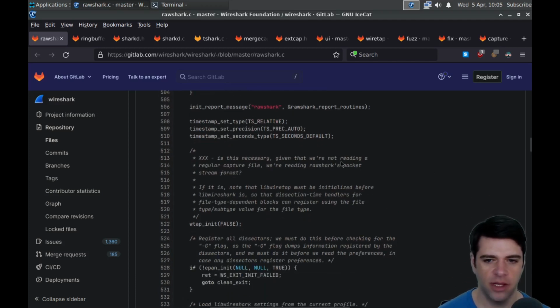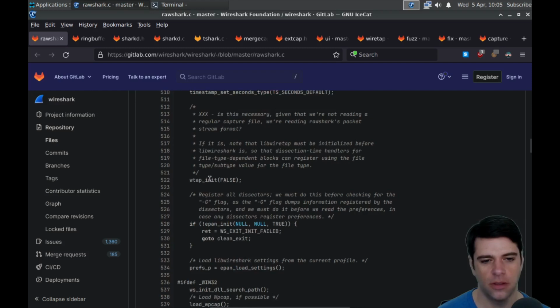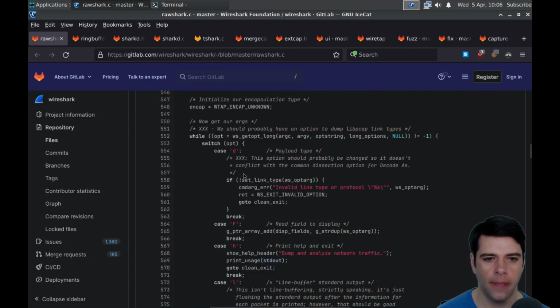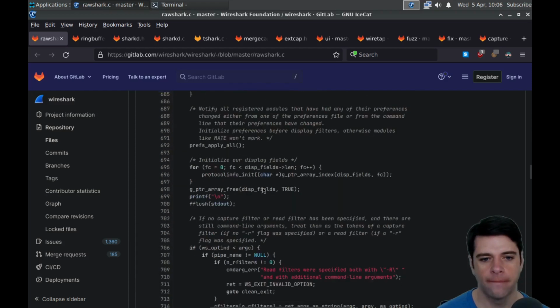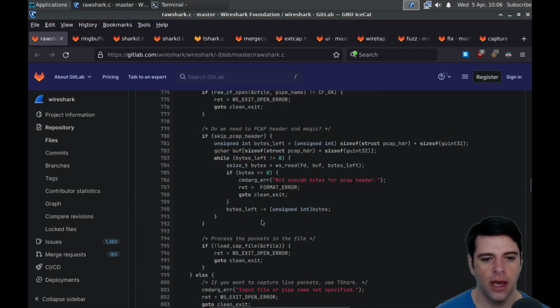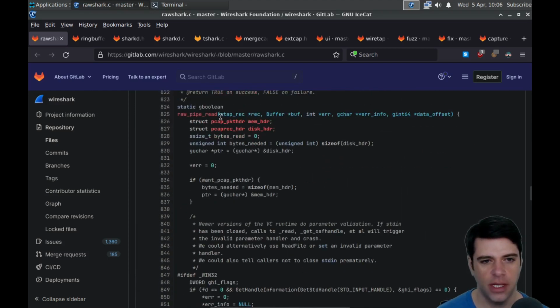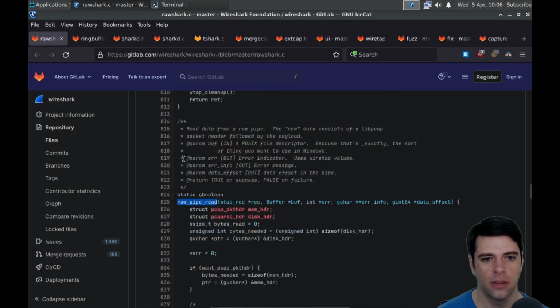So is this necessary given that we're not reading a regular capture file? We're reading Rawshark's packet string format? If it is, note that libwiretap must be initialized before libwireshark is, so that dissection time handlers for file type dependent blocks can register using a file type / subtype value for the file type. So I guess this is initializing wtap or maybe wiretap. Okay. Now we're going to parse args and do some stuff. So I'm going to actually skip most of the rest of this main. Here's raw pipe read. I guess let's look at read data from the pipe.